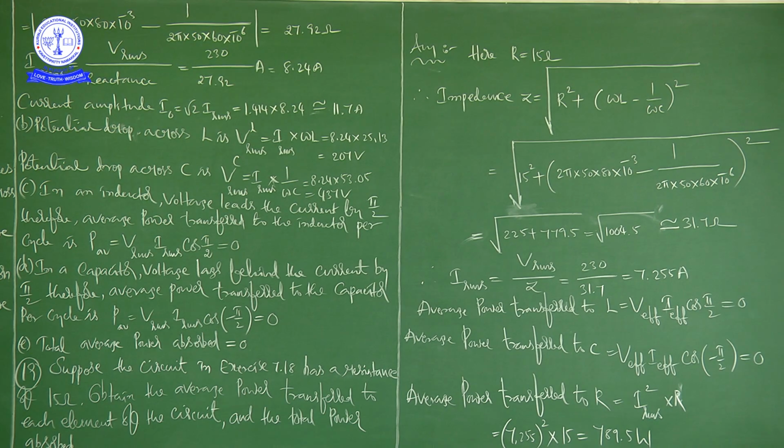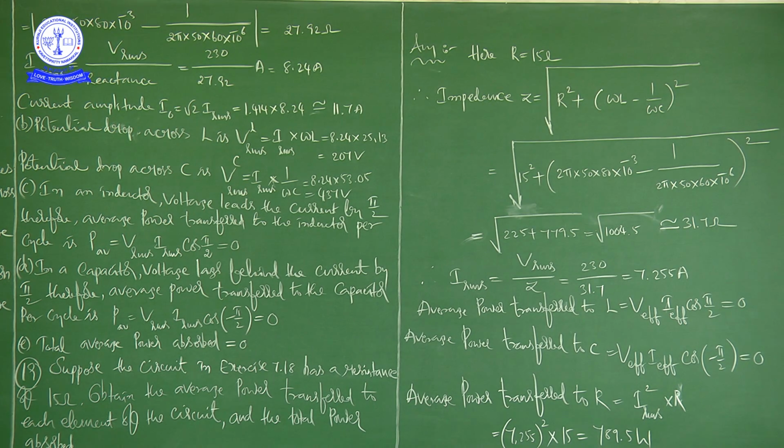Okay, that is what he is asking. That's what we calculated according to the problem. If you observe carefully this problem number 19, he is asking for the average power transfer to each element of the circuit, and the total power absorbed. But there is a difference. This problem number 19 is also linked to problem number 18.